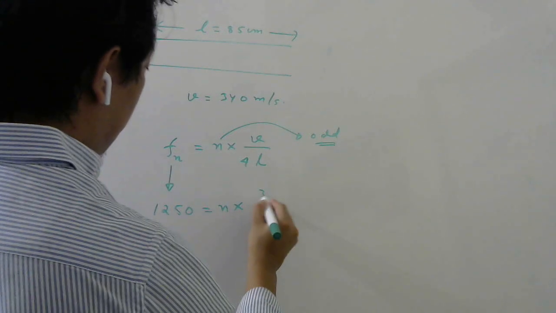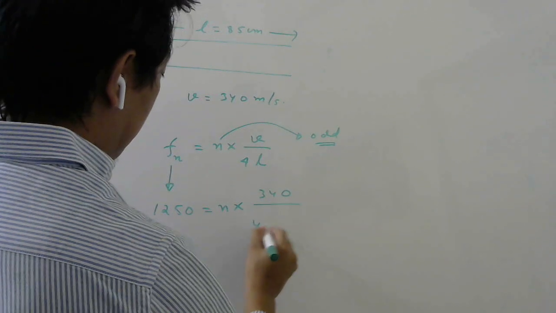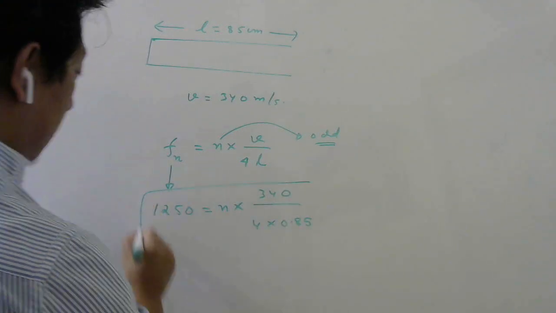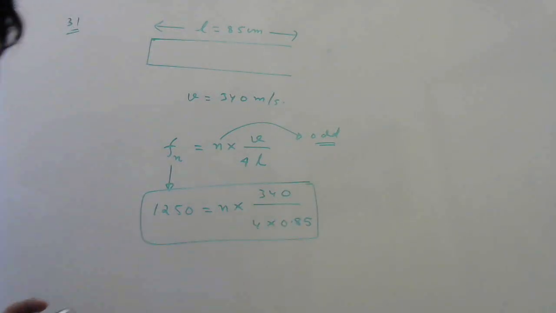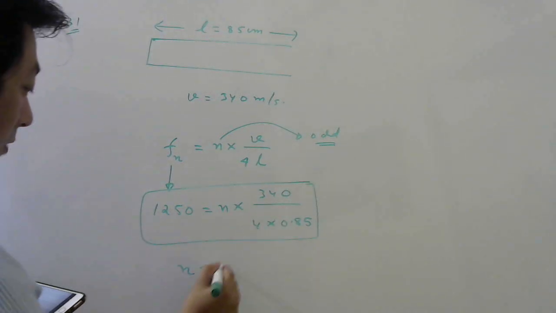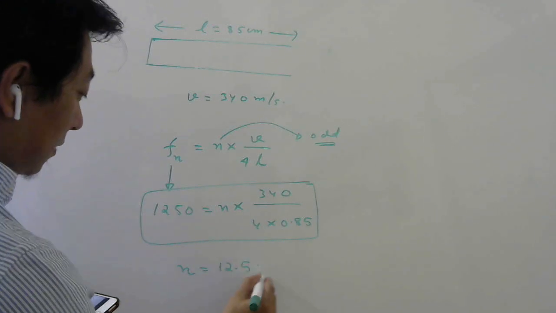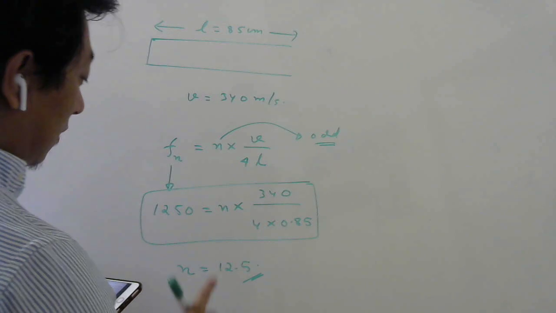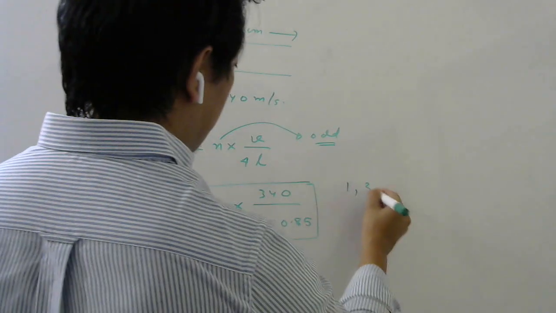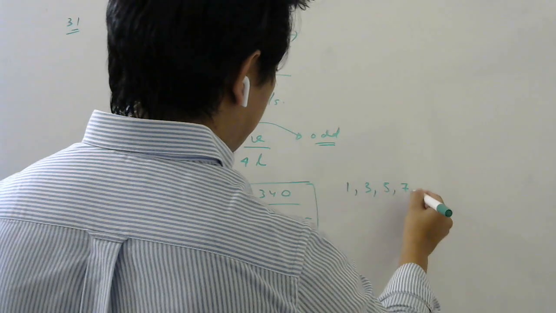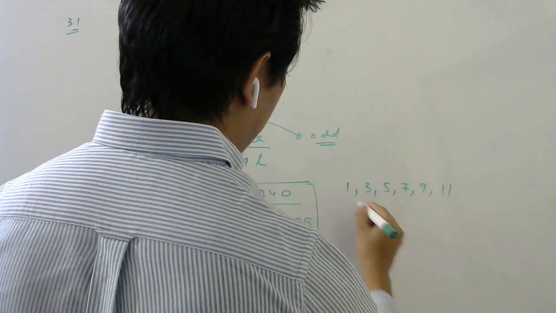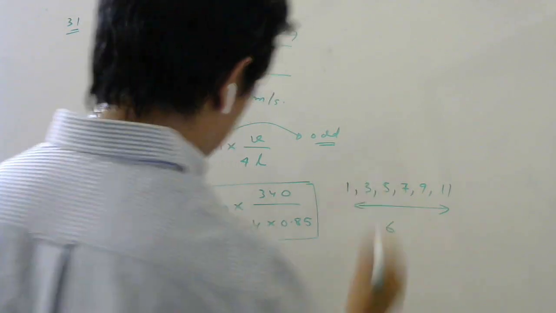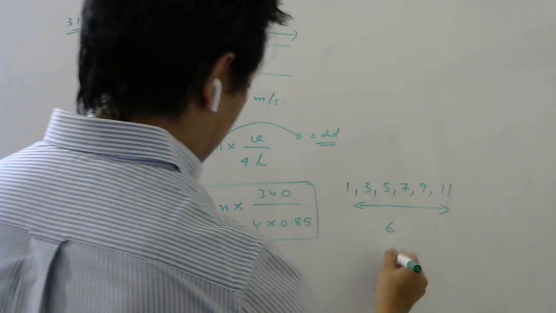V is 340, fixed in the problem. Length is fixed, 85 means 0.85. So please simplify this, it's simple arithmetic. If we simplify, the value of n will come 12.5, which means which harmonics will be possible. Remember, n can take only odd values. This is the maximum value. So 1, 3, 5, 7, 9, 11. How many total harmonics are possible? 6. So right option is E.